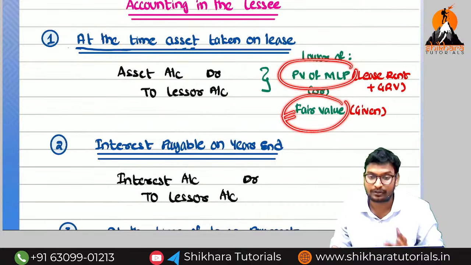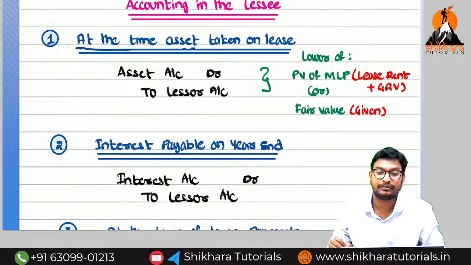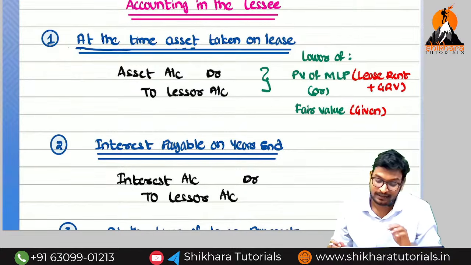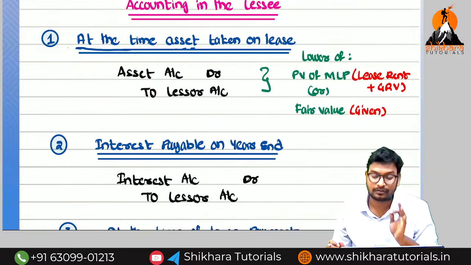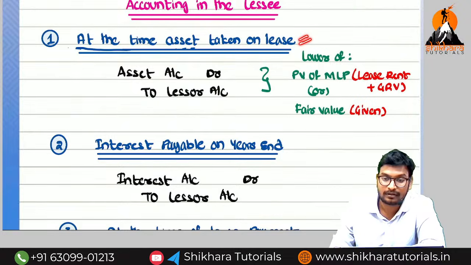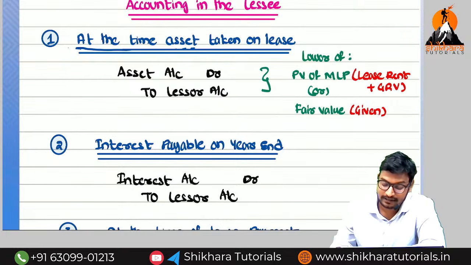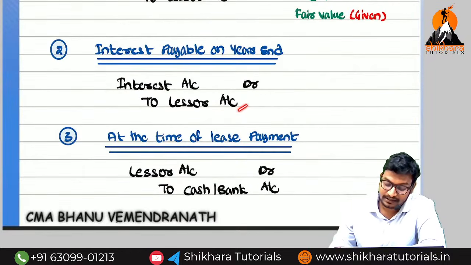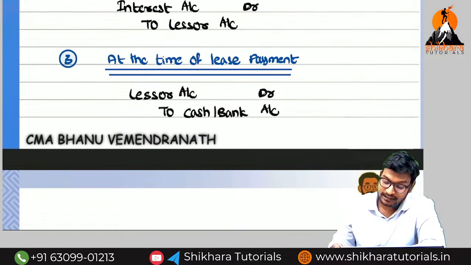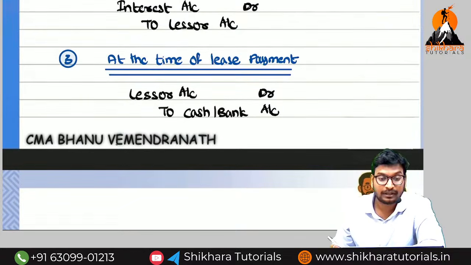I think you understand the concept. You have to link this concept with hire purchase somewhat. Then only you can understand it more logically. Otherwise, if you don't know hire purchase also, you can remember. What is the first entry? At the time of purchase of the asset on lease, what is the entry? Credit purchase of asset, not cash purchase of asset. Asset account debited to lessor account. At the time of interest due, what is the entry? Interest account debited to lessor account. At the time of lease payments, what is the entry? Lessor account debited to cash or bank.